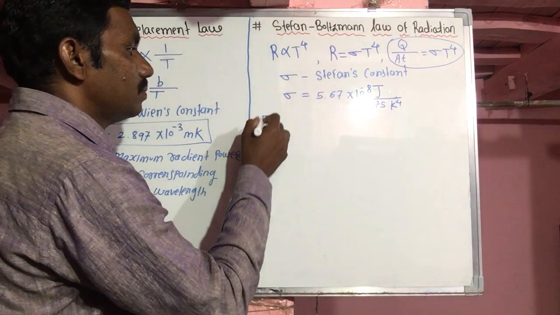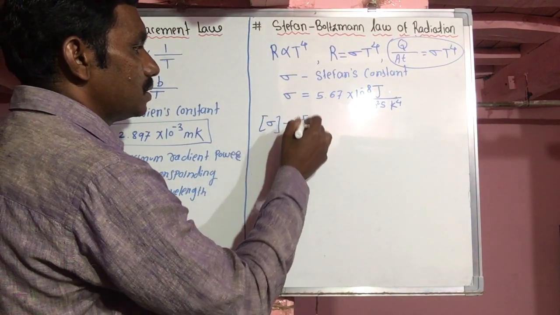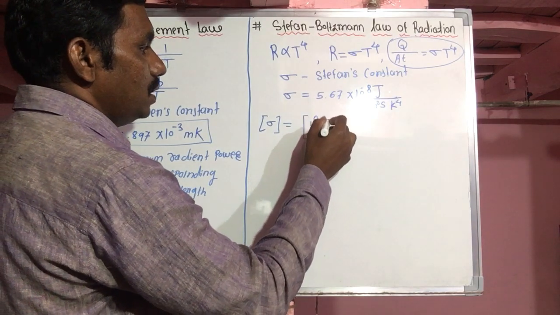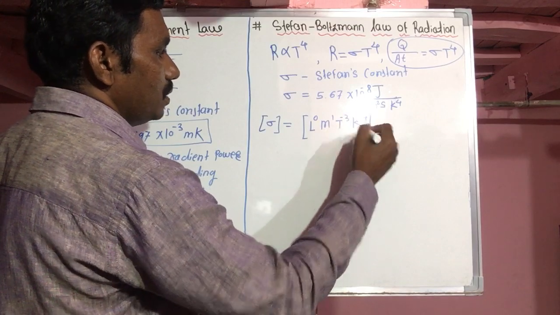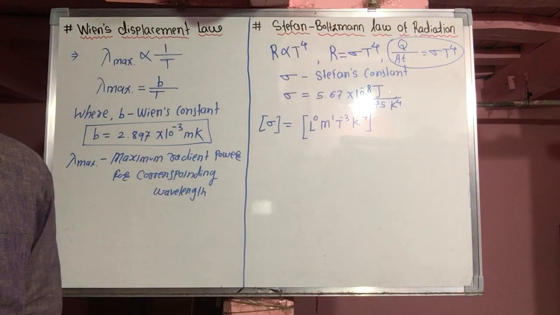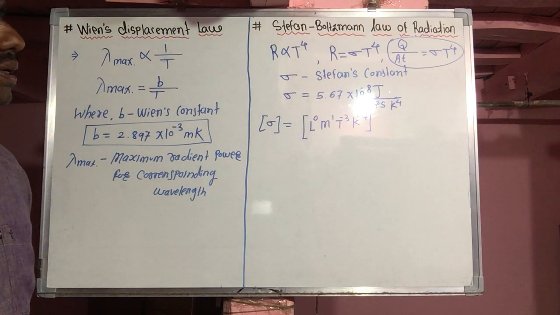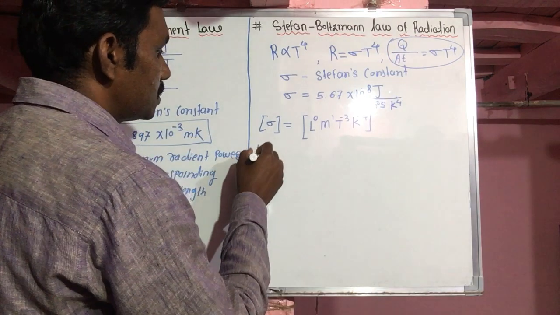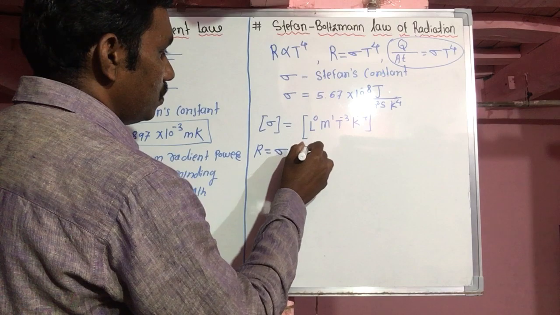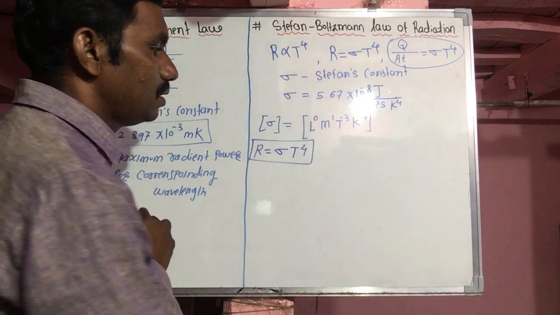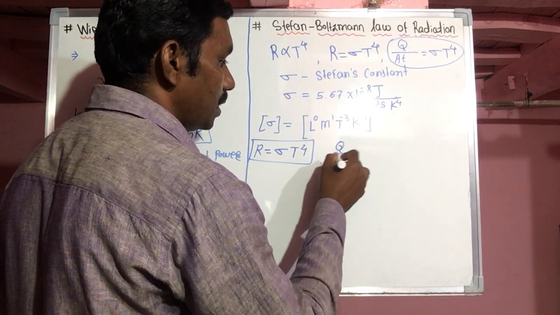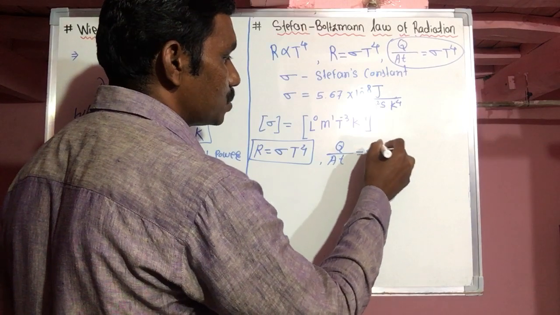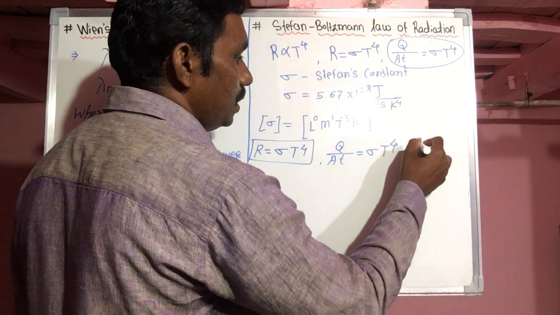What are the dimensions of sigma? The dimensions of sigma are E L0 M1 T minus 3 K minus 4 after solving. So this is the Stefan-Boltzmann law of radiation. According to the second statement, the first one is R equals sigma T raised to 4. Both statements are the same. Here the power radiated, or energy emitted per area per time, equals sigma T raised to 4. This is for a black body only.